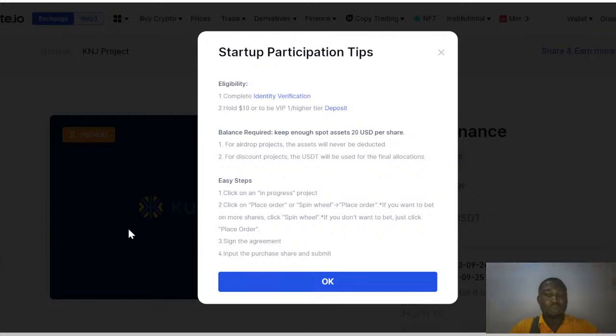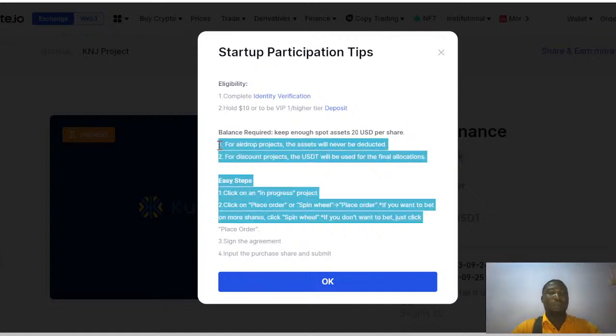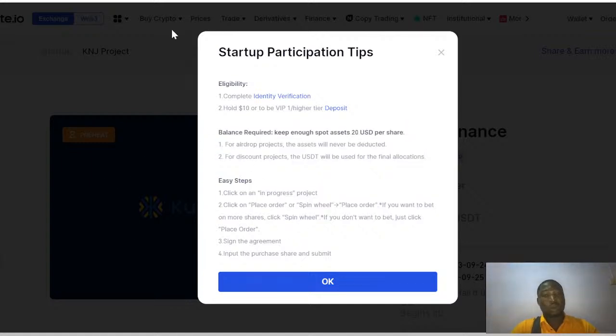For airdrop projects, the assets will never be deducted. Someone asked me in a previous section: if I deposit $10, is that $10 going to be removed from the account? No, the money you are depositing is not going to be removed from your account. It's your money, so it's not going to be removed. That is one point we need to take note of.